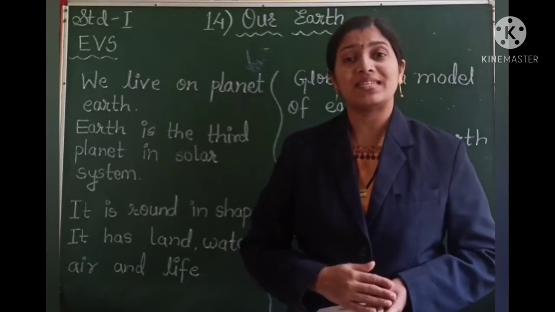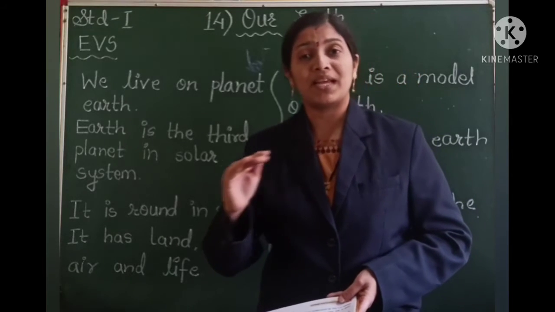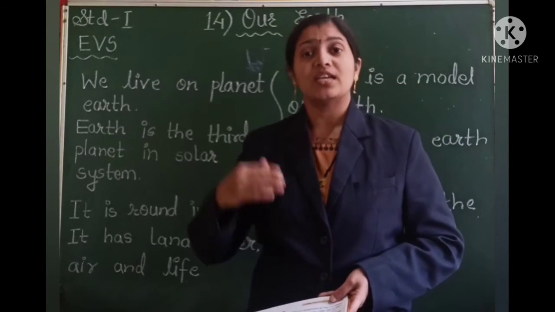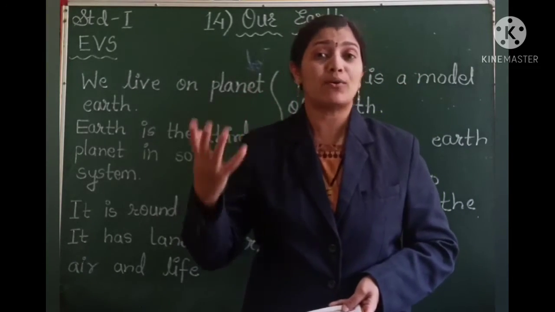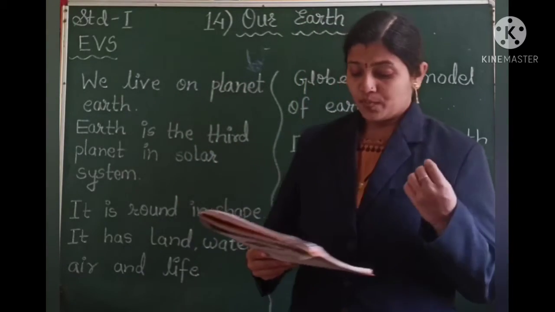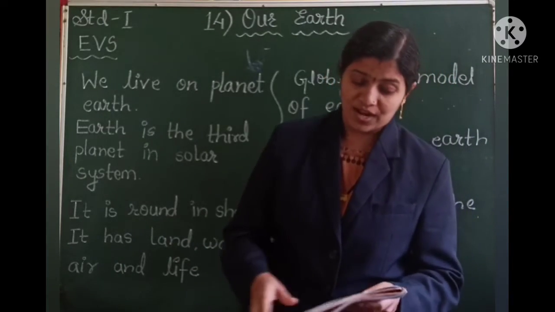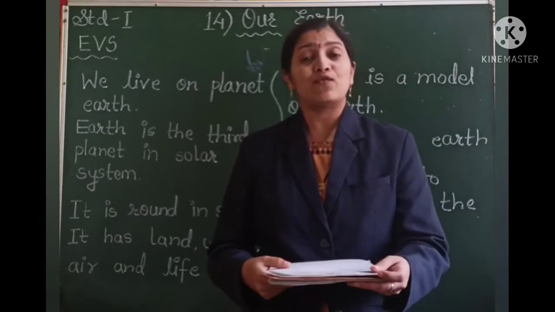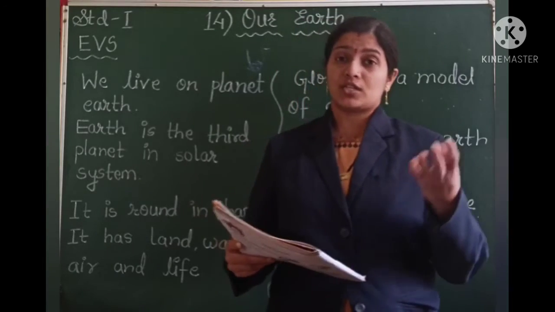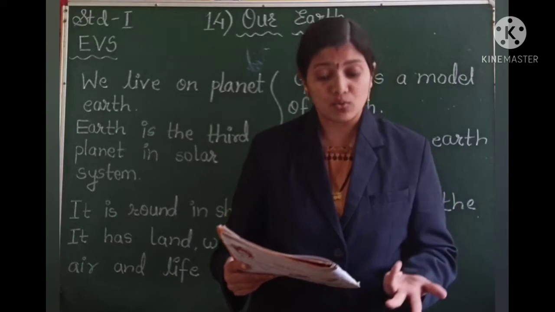You have seen that there are flat lands, there are hills, mountains, right? So all the places the land is not the same. Some places it is a very plain, flat surface. In some areas we have huge mountains, we have hills, right? Yes. So at some places it is high, at some places it is flat. So some landforms are there for us to study in this chapter. The landforms like mountains.